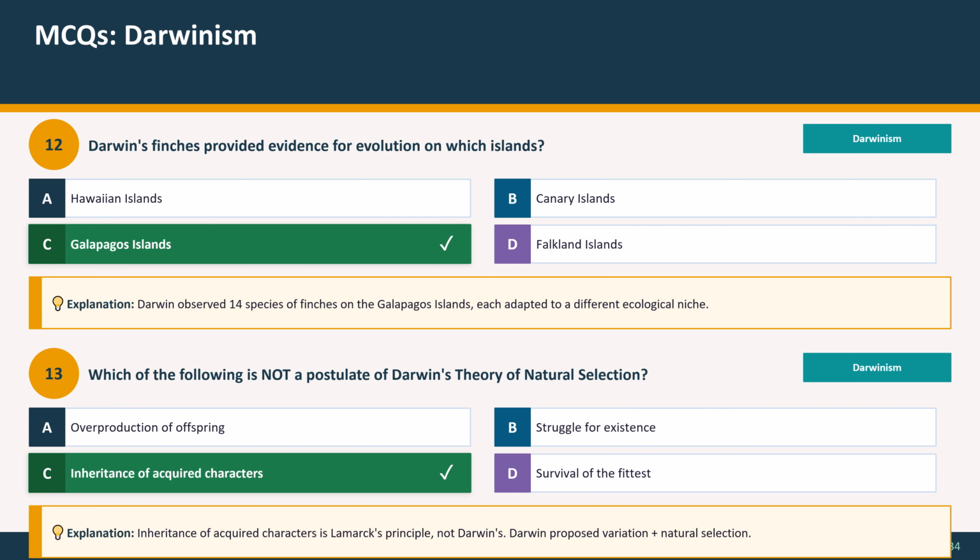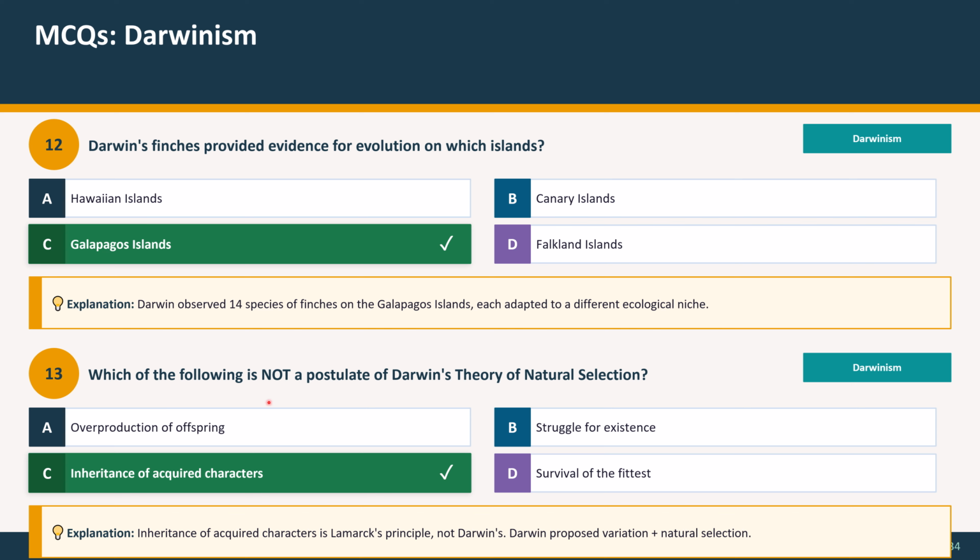Question 12: Darwin's finches provide evidence for evolution on which islands? Option A, Hawaiian Islands, option B, Canary Islands, option C, Galapagos Islands, and option D, Falkland Islands. And the correct option is option C, Galapagos Islands. Explanation: Darwin observed 14 species of finches on the Galapagos Islands, each adapted to a different ecological niche.